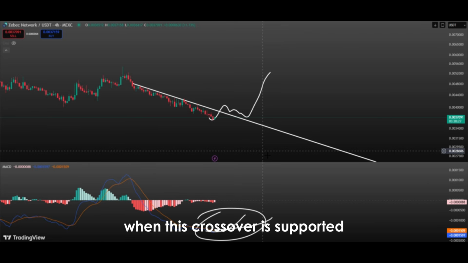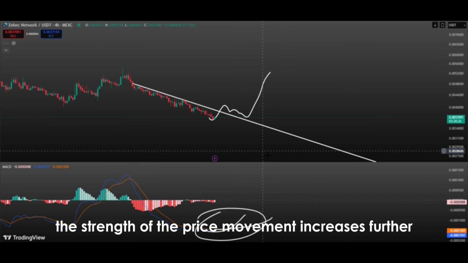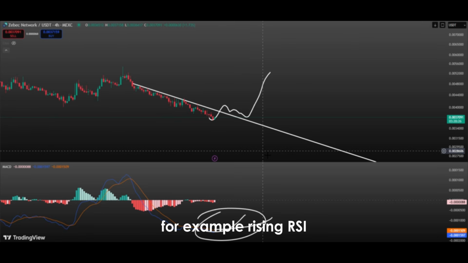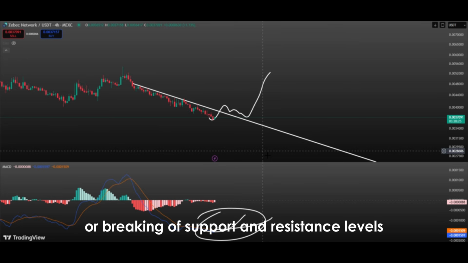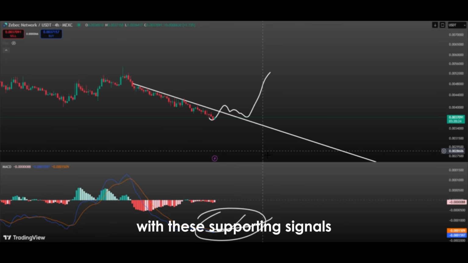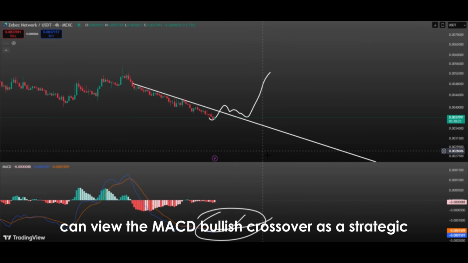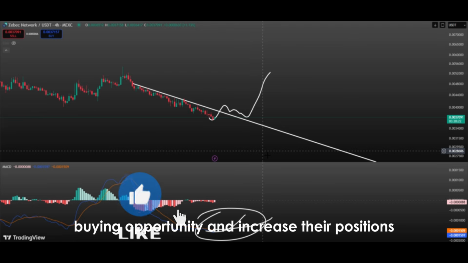When this crossover is supported by other technical indicators, the strength of the price movement increases further. For example, rising RSI, upward expansion of Bollinger Bands, or breaking of support and resistance levels can reinforce the reliability of the MACD crossover. With these supporting signals, the price may experience an upward surge and surpass short-term resistance levels. At this point, investors can view the MACD bullish crossover as a strategic buying opportunity and increase their positions.